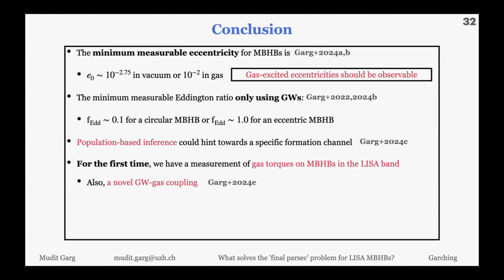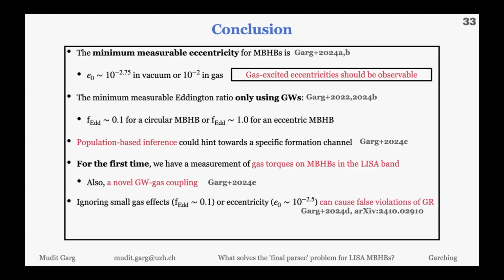For the first time, and this is also something I didn't discuss in detail, but you can discuss with me, we are able to give a measurement of gas torque on an MBHB in the LISA band, which was not done before. And we also provide an estimate of a novel GW-gas coupling that can improve the inference of how the population at parsec scale is related to the population in the LISA band.